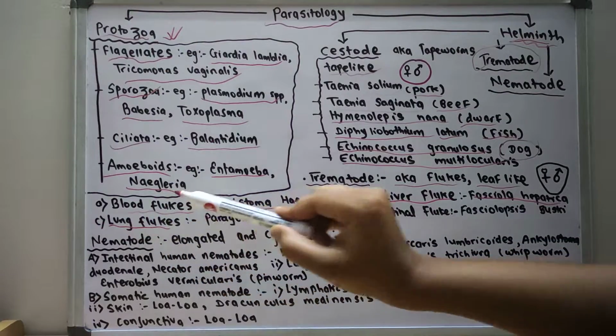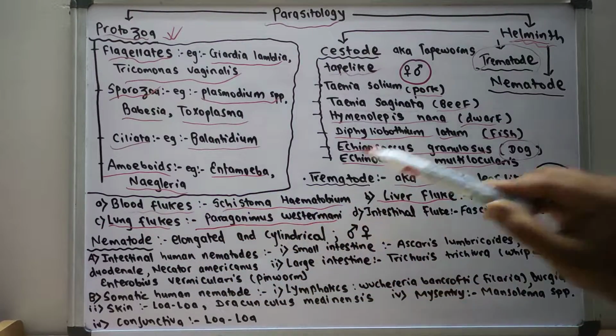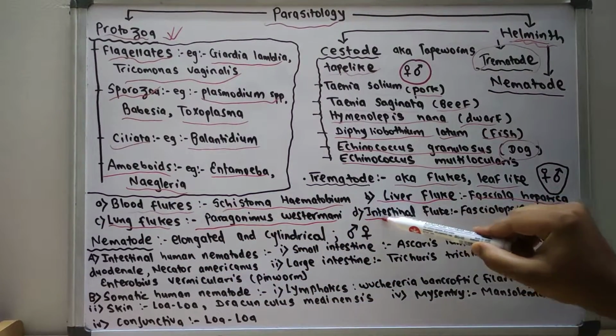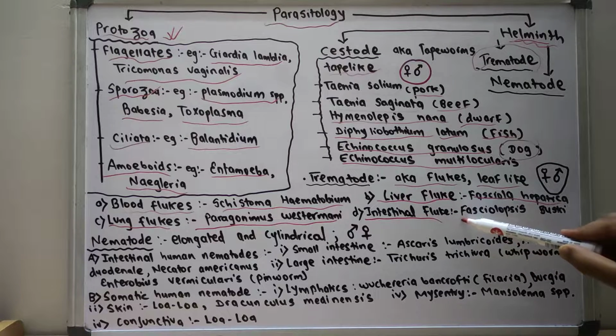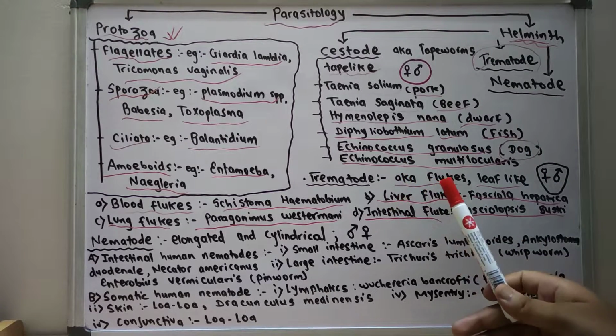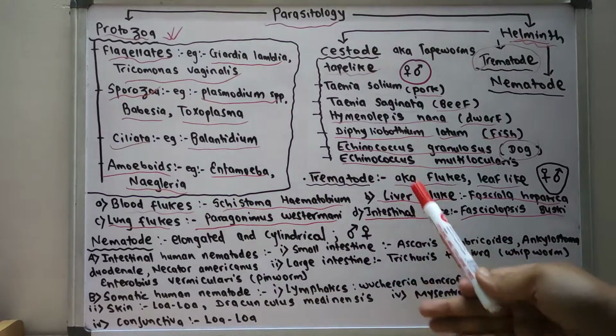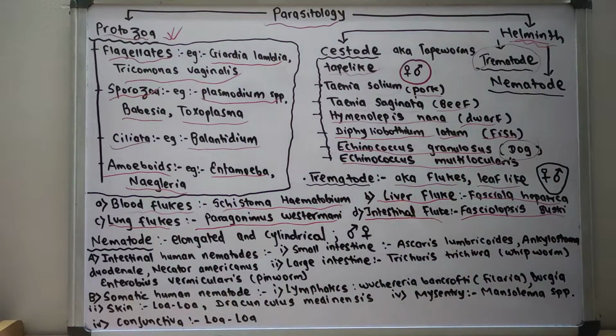The lung fluke is Paragonimus westermani. And the intestinal fluke is Fasciolopsis buski. So in the trematodes, we discussed the blood fluke, liver fluke, lung fluke and intestinal fluke.